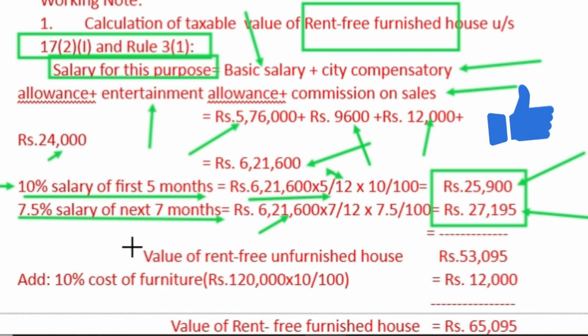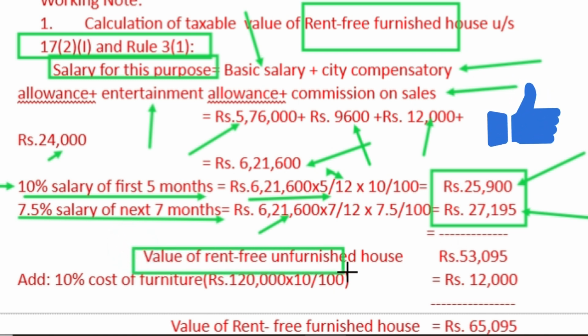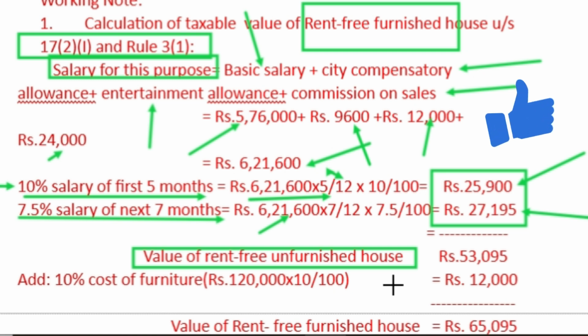Since the house is furnished, 10% of the cost of furniture shall be added to the value of the unfurnished house. Here this is the value of the rent-free unfurnished house, and if 10% of the cost of furniture or higher charges paid by the employer is added, we get the value of rent-free furnished accommodation. The furniture's value provided by the employer in the given question is 1,20,000.